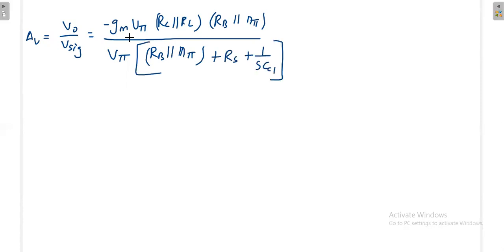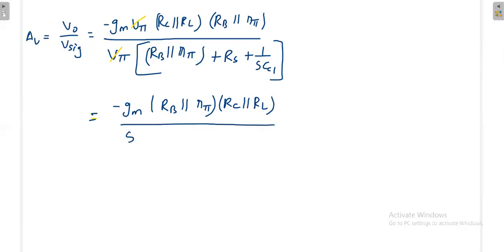Now this V pi you can cancel. Then write the remaining terms. That is minus gm, RB parallel R pi, RC parallel RL, divided by sCC1 times RB parallel R pi plus RS, plus 1.